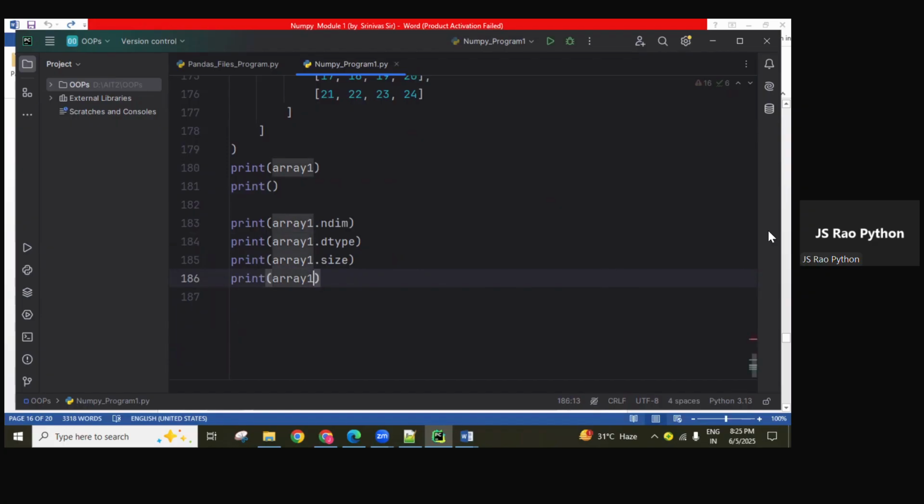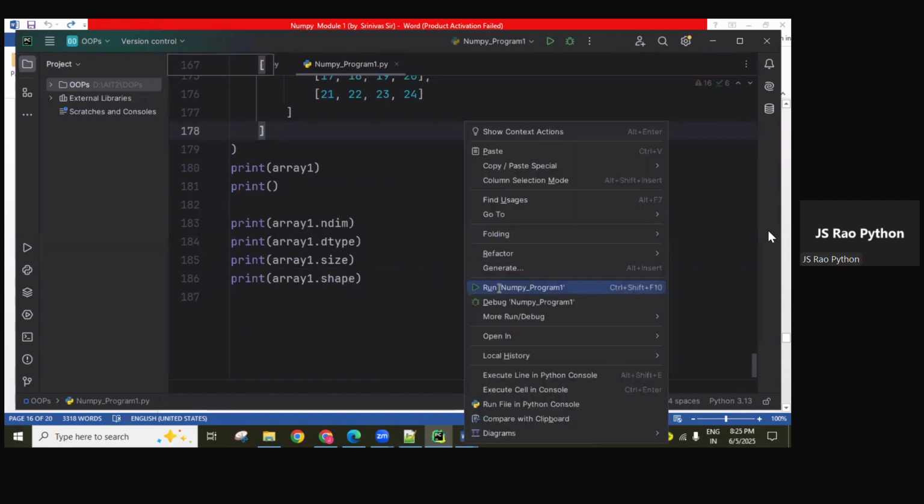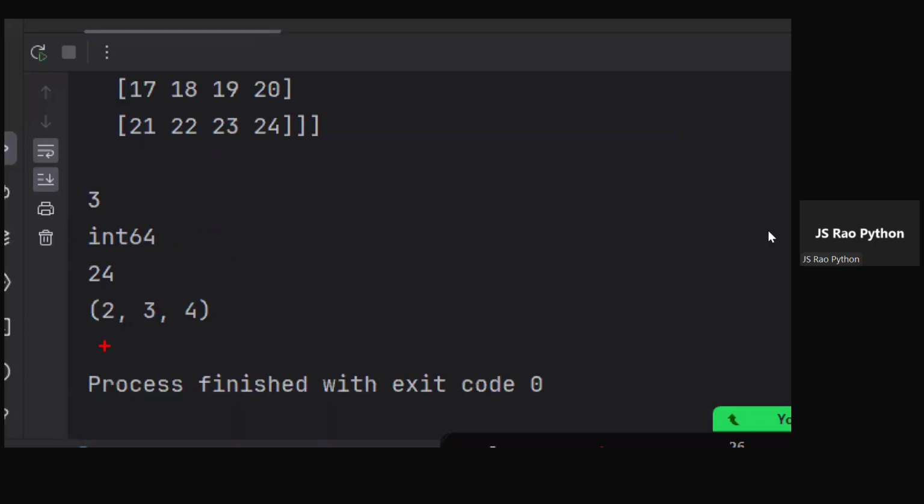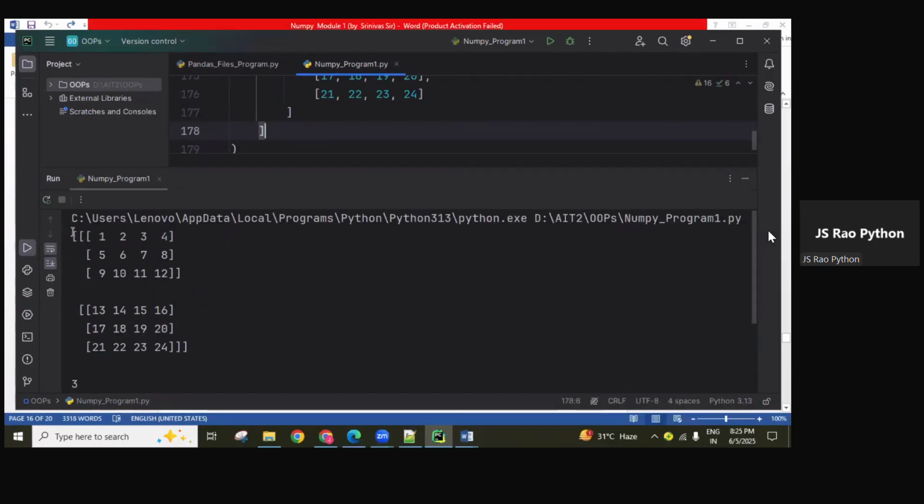Next, print array1.shape: I'm using the shape attribute, guys. Using this, see what it displays. Here this is the shape: two slices, three rows, and each row contains four columns. This is the shape.